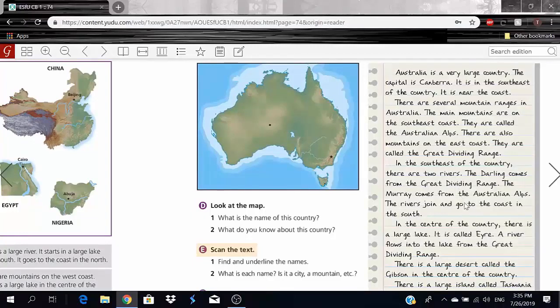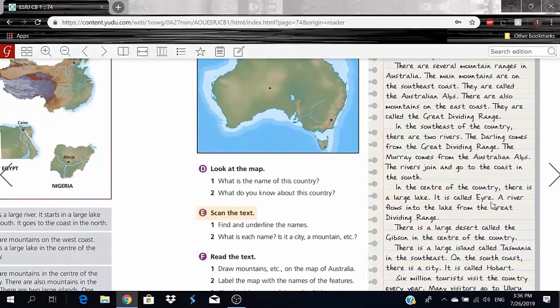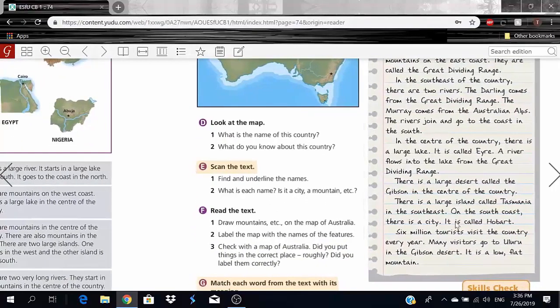The Murray comes from the Australian Alps. The rivers join and go to the coast in the south. In the center of the country, there is a large lake. It is called Eyre. A river flows into the lake from the Great Dividing Range. There is a large desert called the Gibson in the center of the country. There is a large island called Tasmania in the southeast. On the south coast, there is a city. It is called Hobart. 6 million tourists visit the country every year. Many visitors go to Uluru in the Gibson Desert. It is a low, flat mountain.